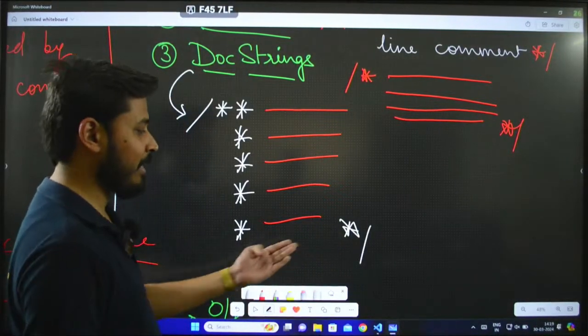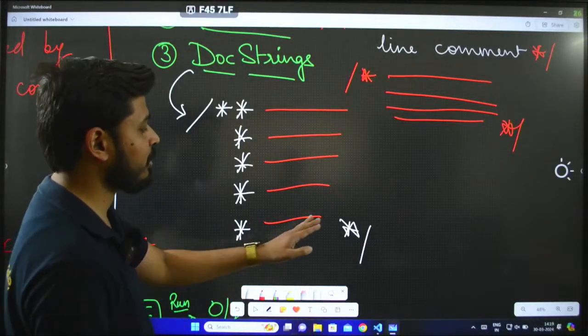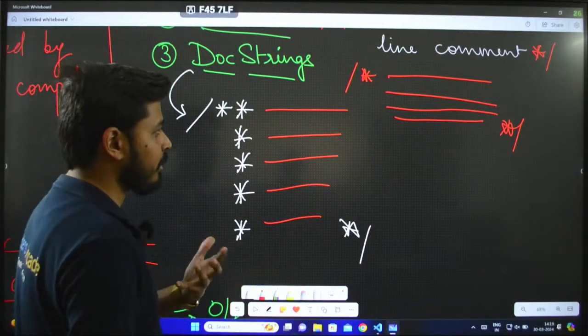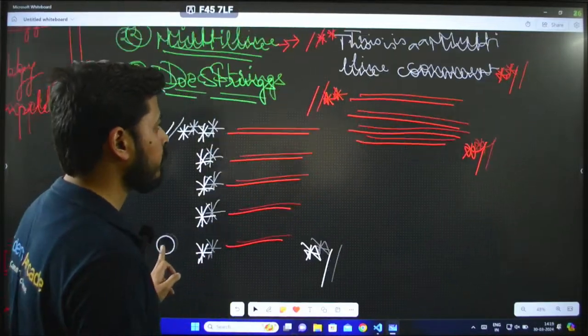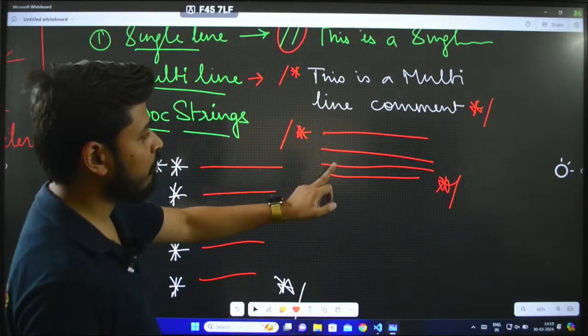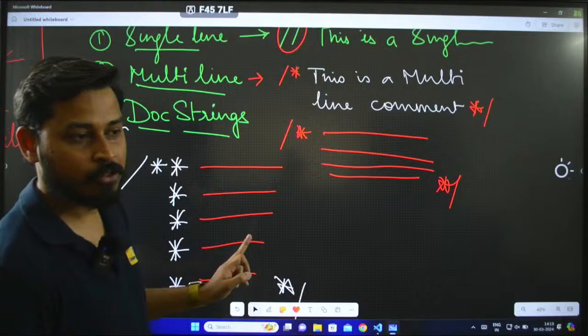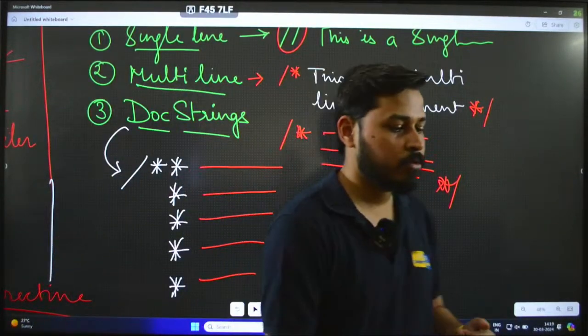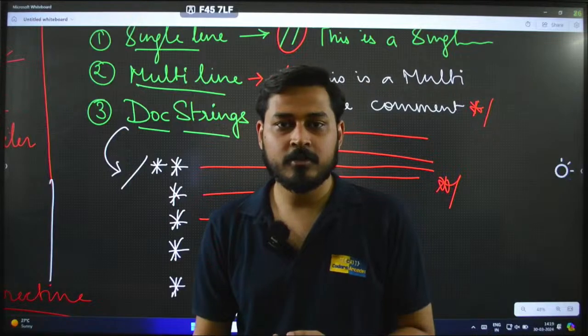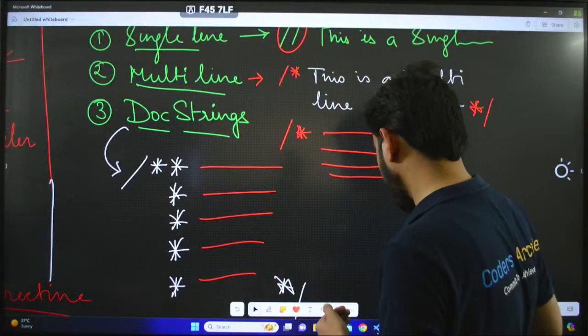Maybe you can write it like here, or maybe you can write it like here. As soon as the line ends, that is also fine. Okay, so here there are 3 types of comments as we just saw: the single line comment, multi-line comment and documentation string, as you can see here. Okay, so now let us move on to our VS Code and try to execute one program on this.